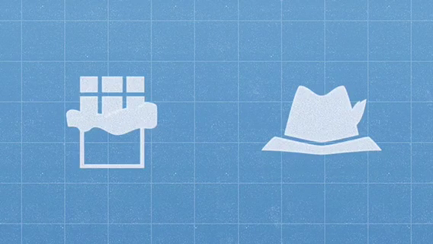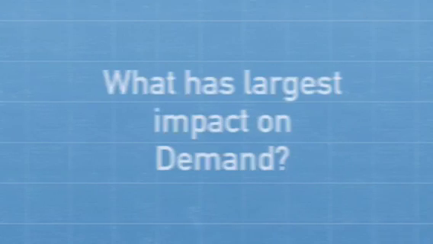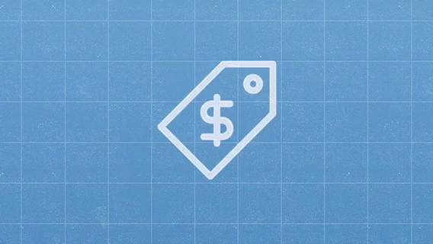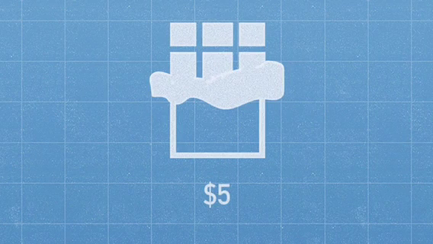For example, in a market, at any given time, there's a certain amount of people that demand chocolate bars or fedoras. So what then could change the amount of people that demand these chocolate bars or demand these fedoras or any other product or service in the market? The answer is price. Now let's say that chocolate bars are $5. How many people are going to be willing and able to buy these chocolate bars at this price? The answer is probably a pretty limited number because that's a pretty high price.